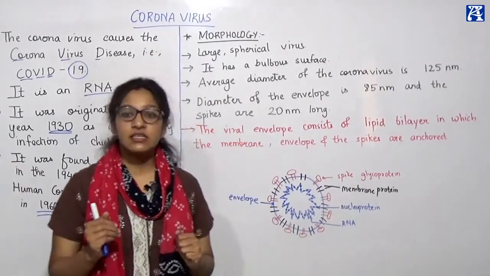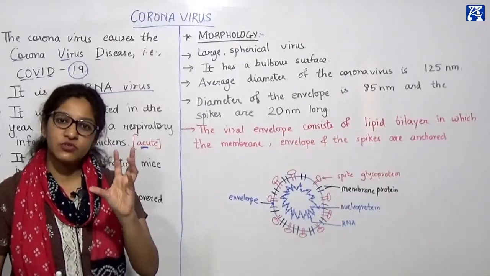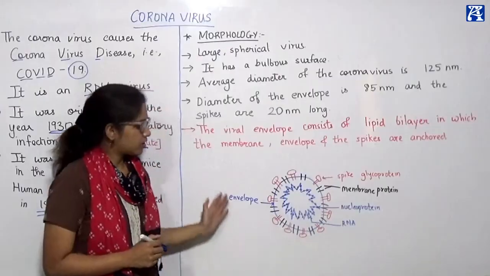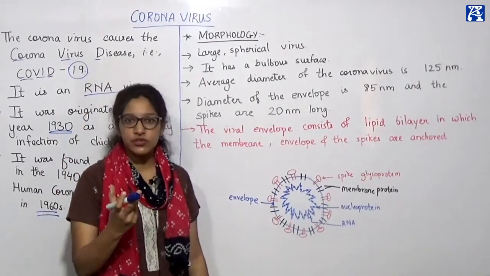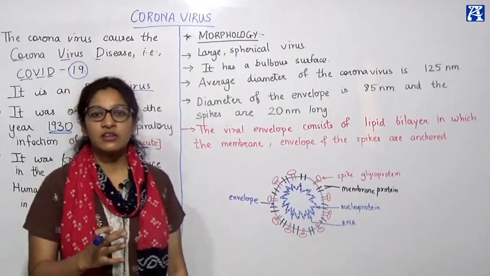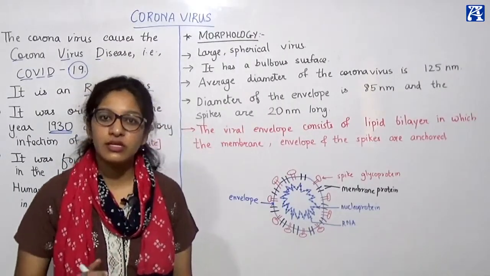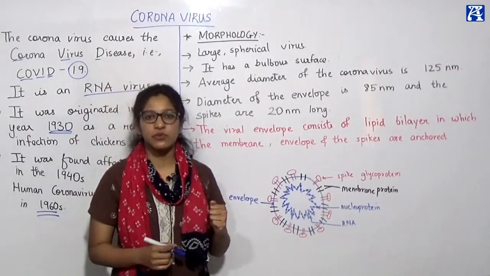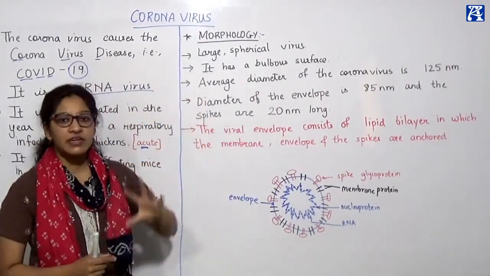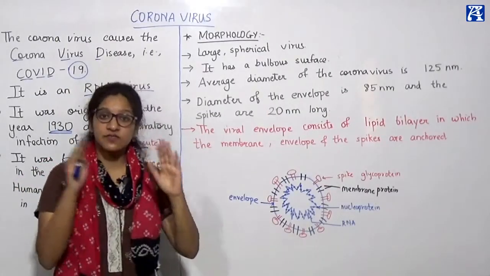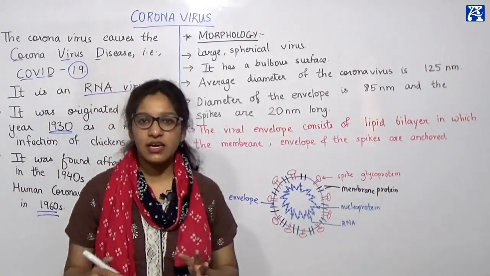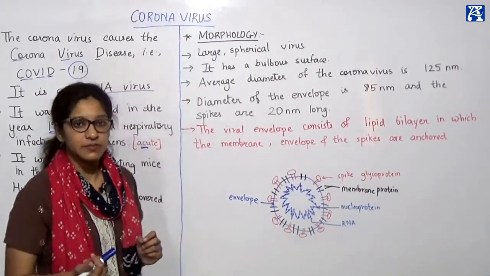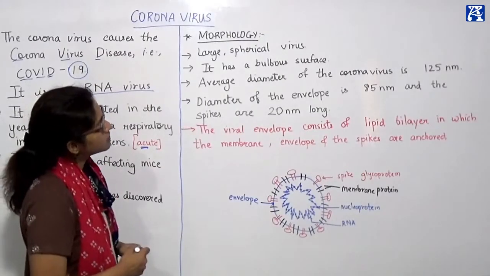It is a very big structure, a very big virus which is spherical, round in nature, and one of the largest viruses known till now. The virus is very large and presents as spherical. Its shape is spherical, and it is one of the largest viruses that we have seen. It has a bulbous surface.